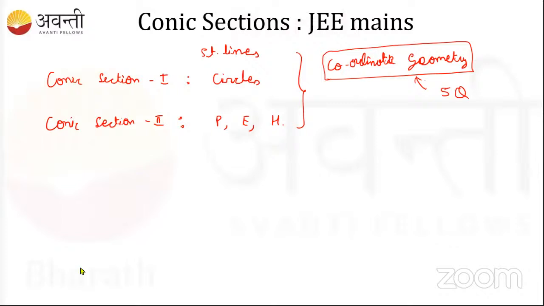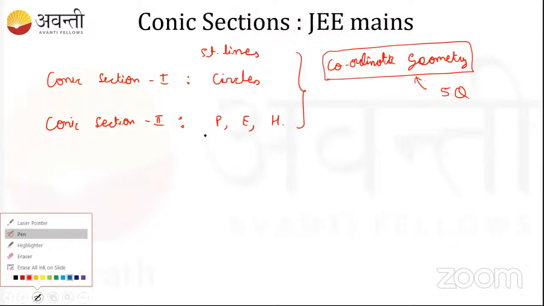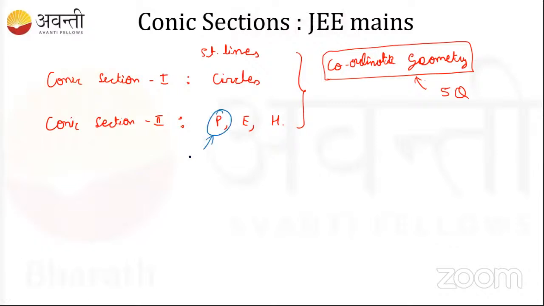So what is our today's focus? Today's focus is this, that is parabola. From parabola we can say we'll get maybe one question in your exam. Sometimes no question will be asked, because they might ask more about ellipse or something else. So you can expect one question on average.